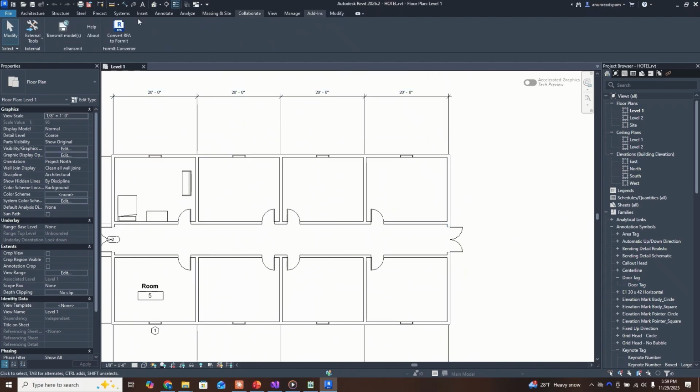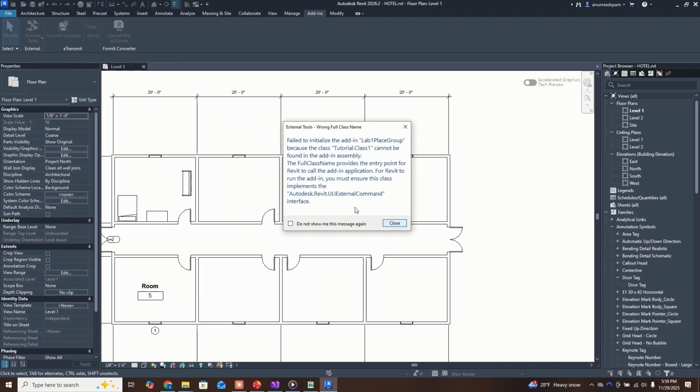Alright, so it's going to be in the add-ins here. I should have named it differently in the txt file, because now we have duplicates from Lab 1 Place Groups, which is from the Autodesk tutorial, and yeah, it's giving us this error.